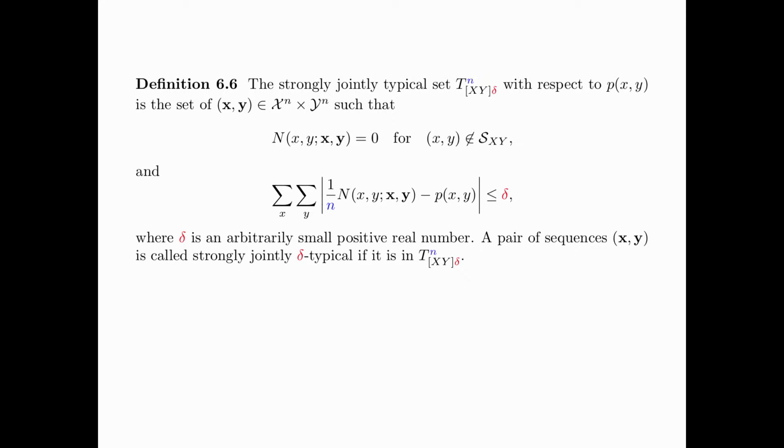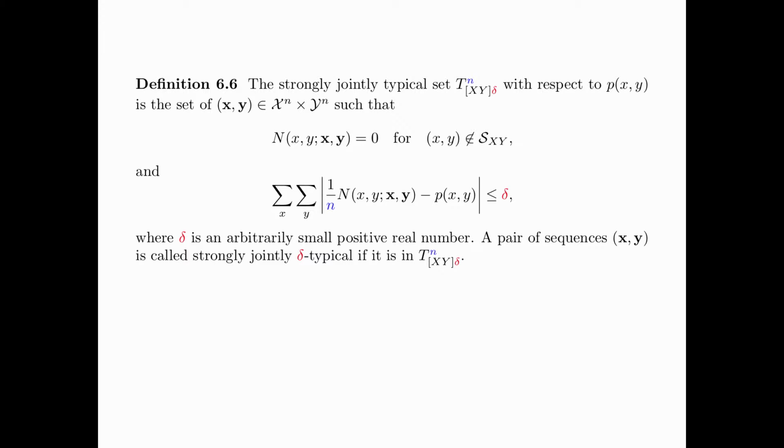In Definition 6.6, we define the strongly jointly typical set. The jointly strongly typical set T_XY[δ]^n with respect to the generic distribution p_XY is a set of pairs of sequences x and y such that the number of occurrences of (x, y) is equal to 0 for (x, y) not in the support of p_XY, and the sum over x and y of the absolute difference between the relative frequency of (x, y) and the true probability p(x, y) is less than or equal to δ, where δ is an arbitrarily small positive real number.